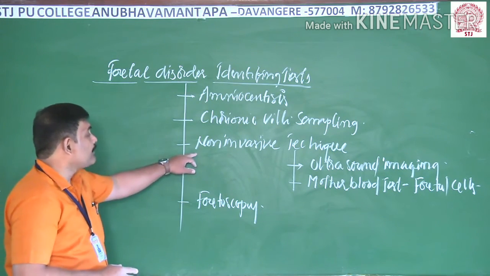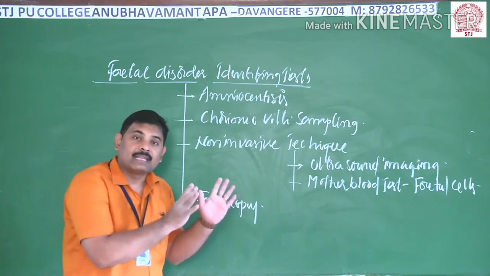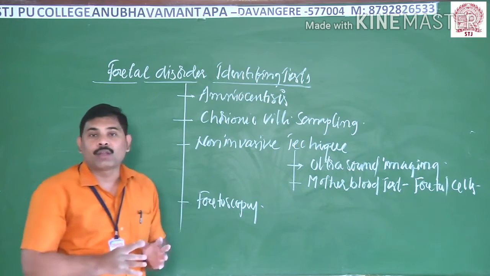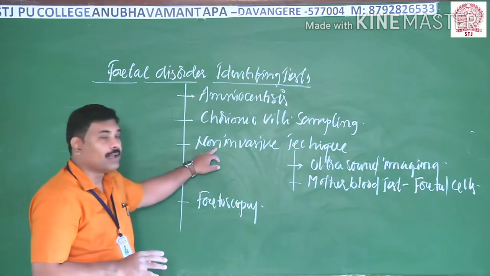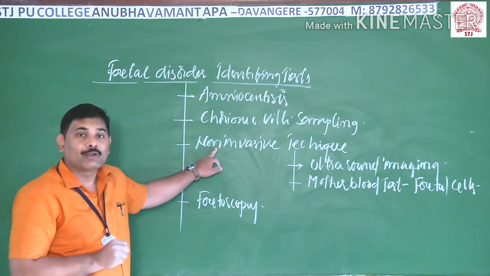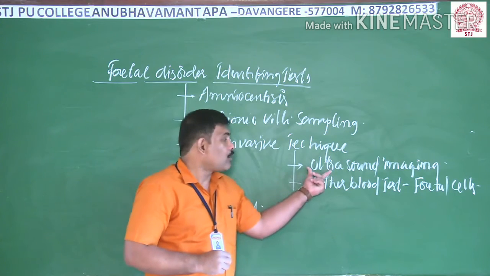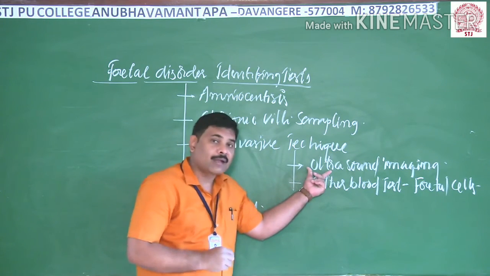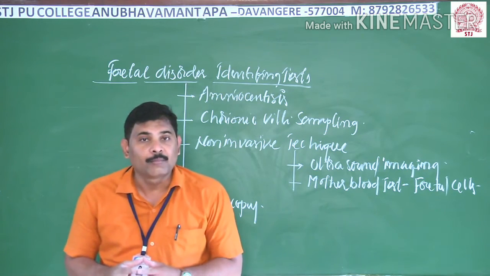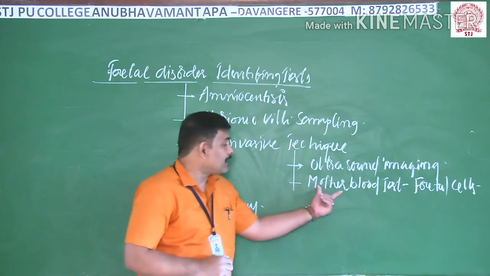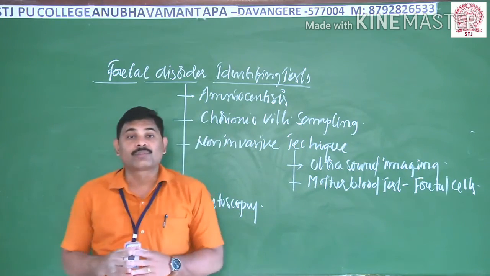Thereafter, the next one is the non-invasive technique. In this technique, we are not injecting anything into the woman's body or the mother's body, and only externally we identify the baby's growth and the disorders. It includes ultrasound imaging. This ultrasound imaging gives us the growing conditions of the fetus in the mother. Thereafter, by collecting blood from the mother, you can also identify the disorders of the fetus.